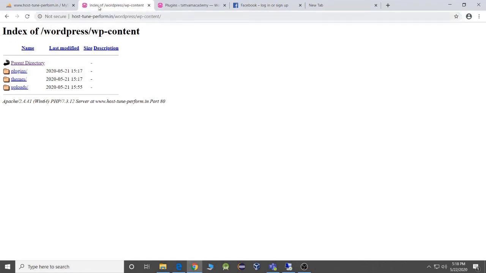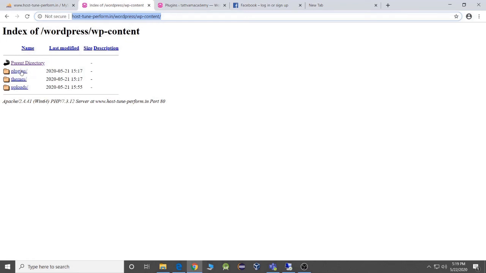It should not show you a page something like this. If it shows, then that is bad. Your content should not be visible from the front end. So go ahead and contact your developer and ask him to make changes. This can be done in various ways. There is a file called .htaccess. Either he can make changes in that, or he can place an index file over here.